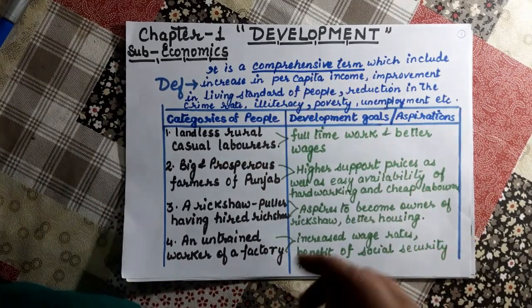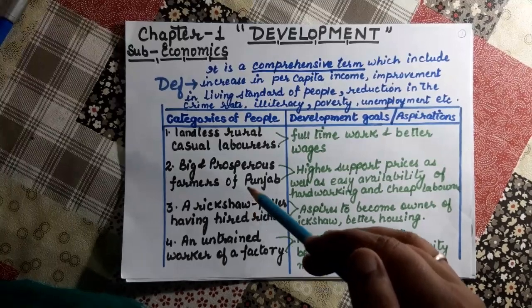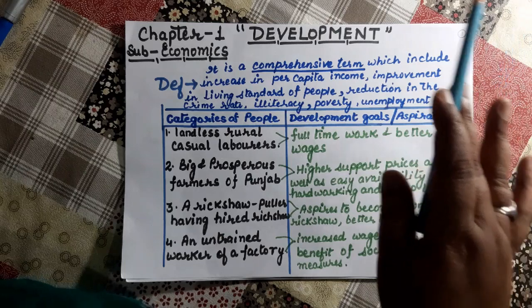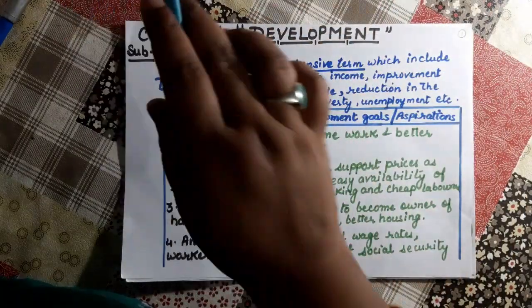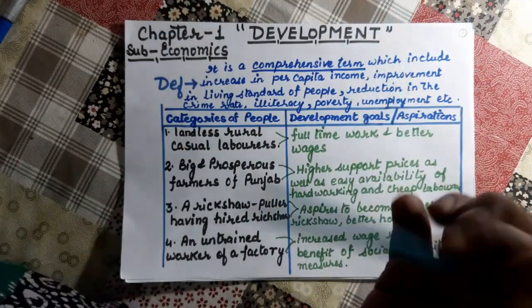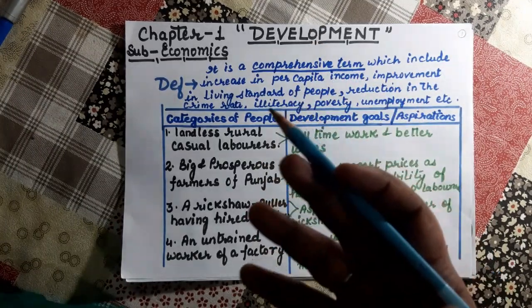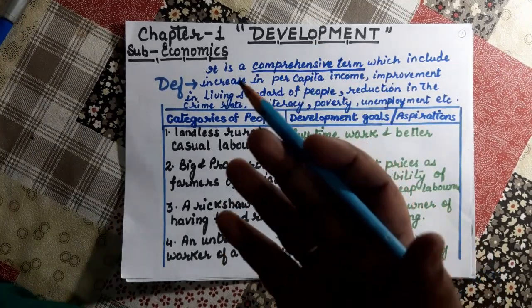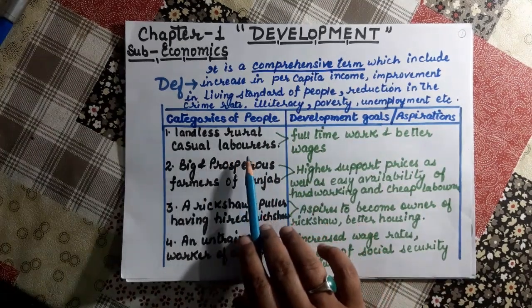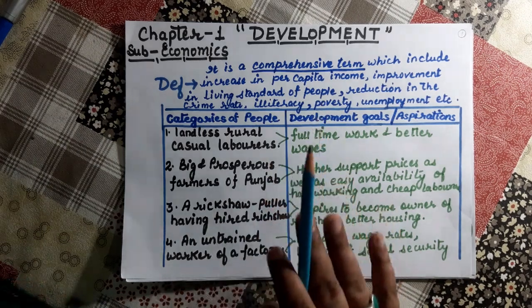But what does it mean? The development for me is not the development for all. It cannot be, because individual people belong to different societies and different status, so they feel some difference also. Now there are several examples given in your book, the categories of people. A few of them I have written here, and you can find them in your NCERT book also.